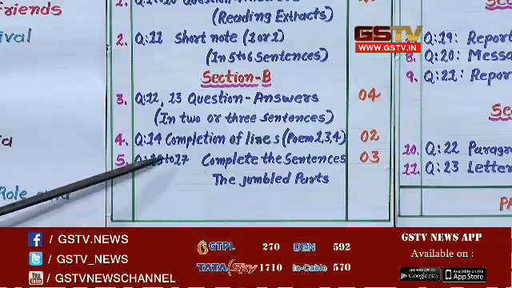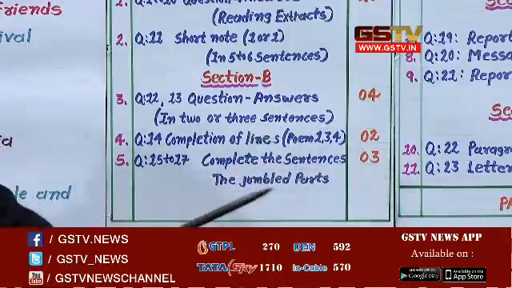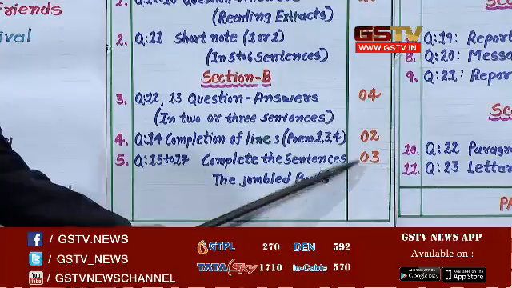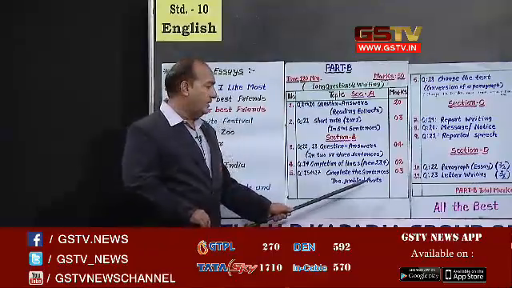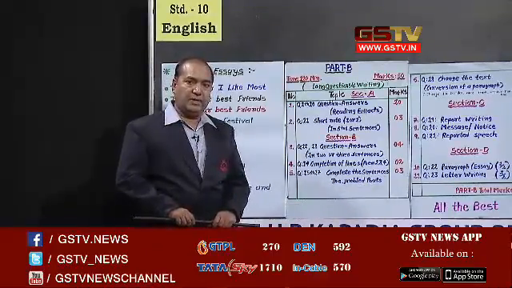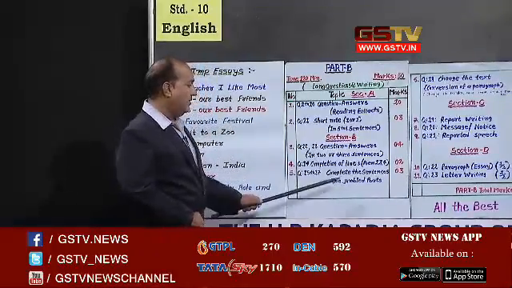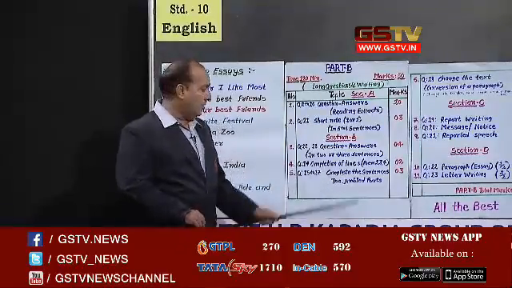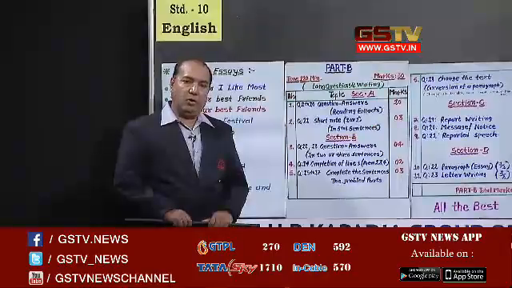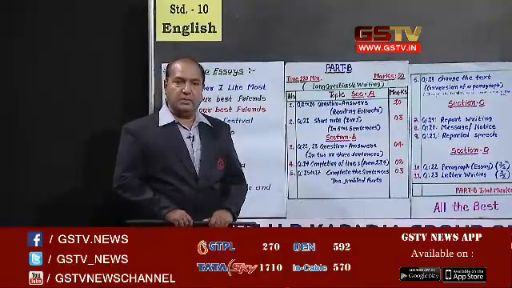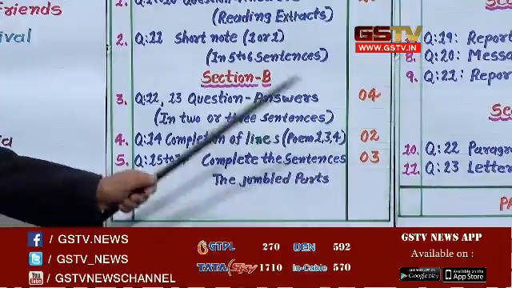Students, then questions 15, 16 and 17 will be asked as complete the sentence. You will be given 3 incomplete sentences and you have to complete them with the help of the clues given in the bracket. Students, in this part you will be asked question patterns with when, while, as, before, after, as soon as, etc. And then you will also be asked jumbled parts. In these you will be given parts in disorder. First read all the parts and then decide the proper order, and then rewrite the complete sentence, and this will help you to get 3 marks.